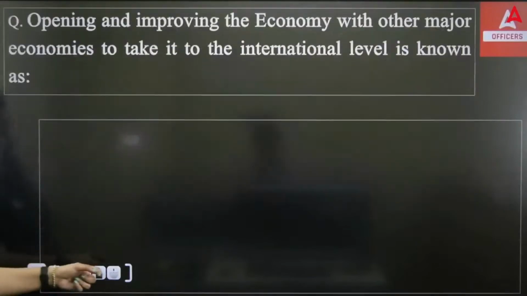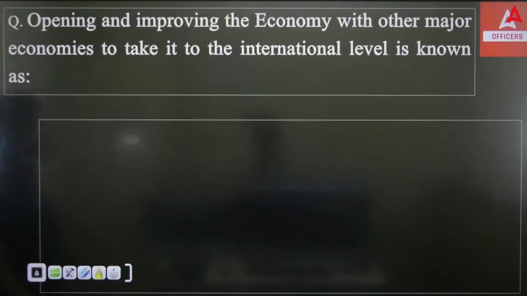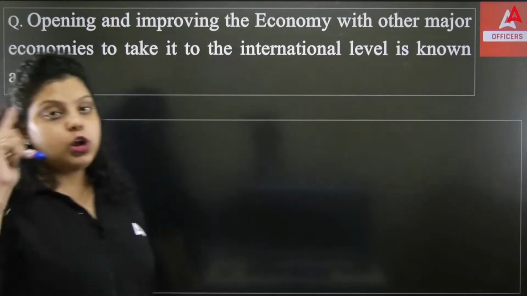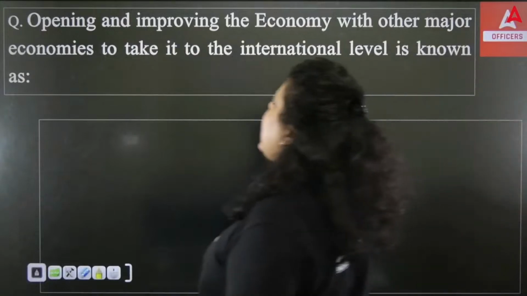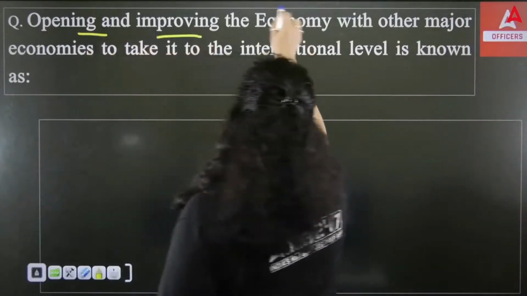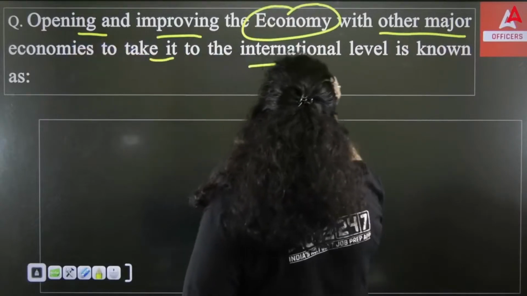Now the same pattern we will follow. At the end of the session, I am going to ask all of you how many answers you have given correct. So do make sure you are counting which answers you are giving correct. Okay, let's start.